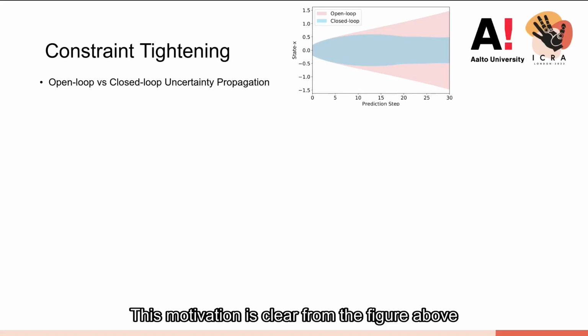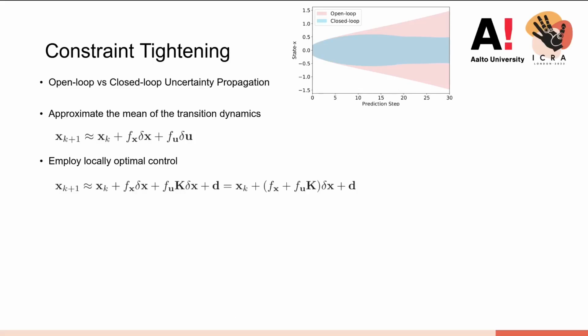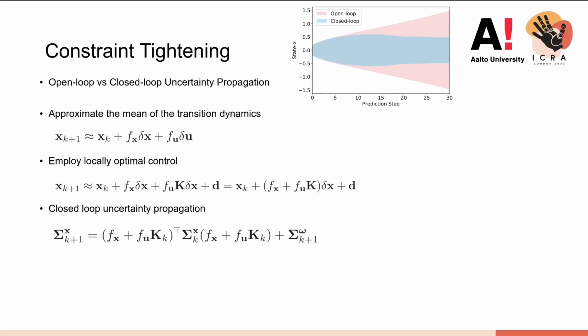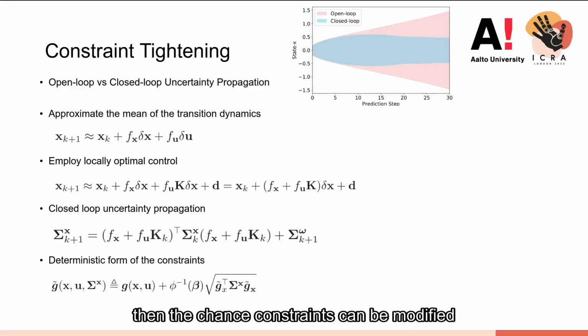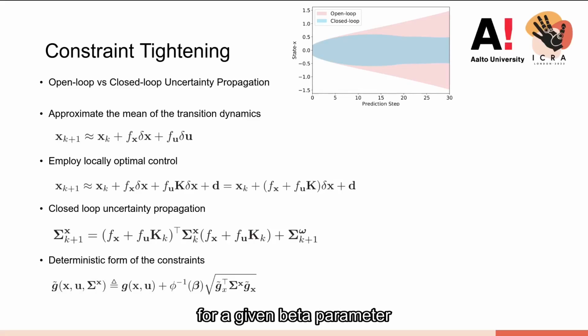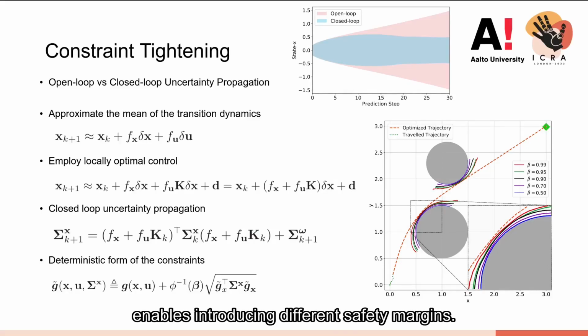The motivation is clear from the figure above: open-loop uncertainty propagation increases dramatically through the prediction. So first, we approximate the mean of the transition dynamics to the first order, employ locally optimal control, and calculate the closed-loop uncertainty propagation. Then the chance constraints can be modified for a given beta parameter as shown here, where phi inverse is the quantile function of the standard normal distribution. As shown in this figure, selection of different beta values enables introducing different safety margins.